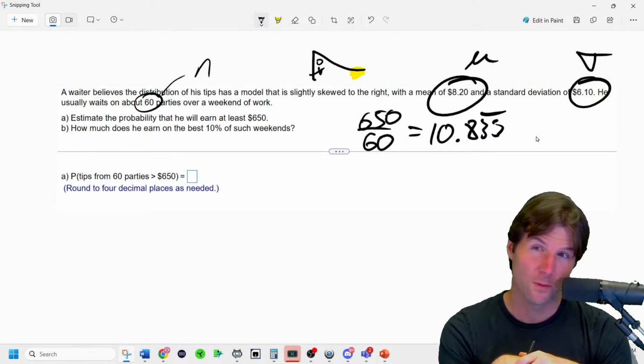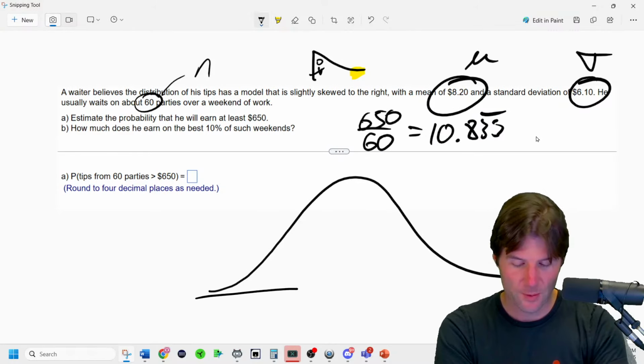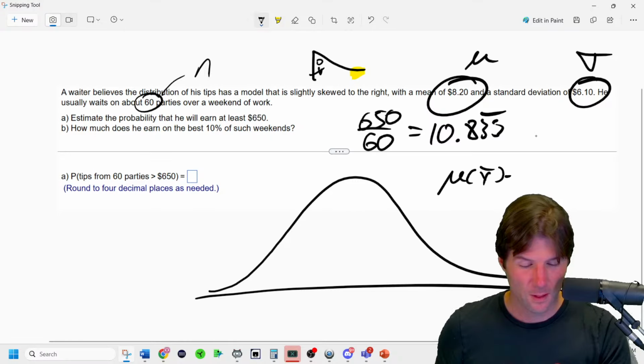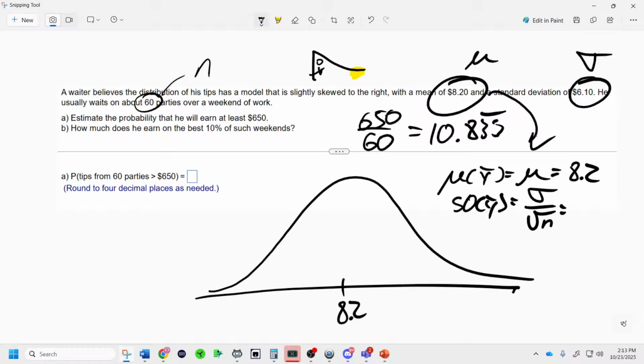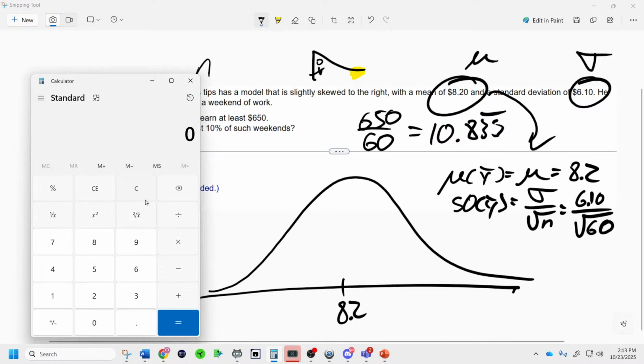So is that possible? Maybe. So we're going to draw the distribution of what your tips would look like. The center of this distribution, y bar, equals mu, which is 8.2. Now the spread is going to be the standard deviation of y bar, which is sigma over square root of n, which is the original standard deviation of 6.10 divided by square root of 60. So that's going to be about 1.2 or so.